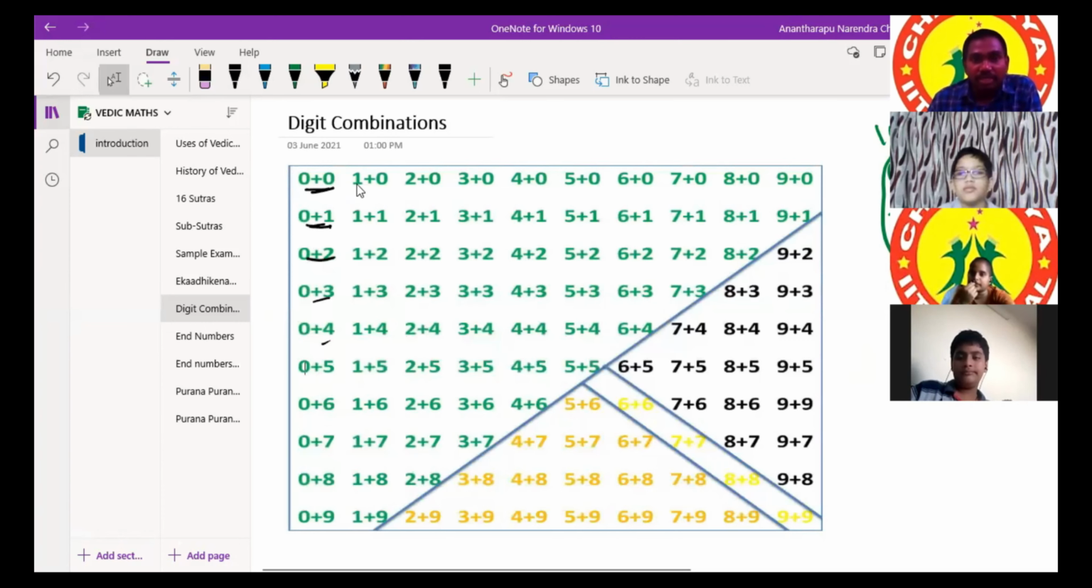1 is combined with 0, then 1 combined with 1, 2, 3, up to 9. Again we come to 2: 2 plus 0, 2 plus 1, 2 plus 2. In this way, we can form 100 combinations.